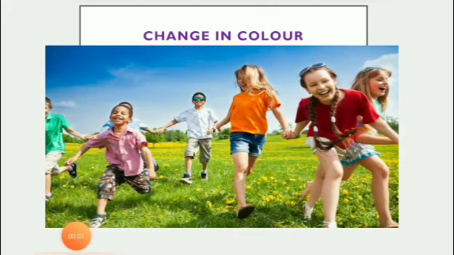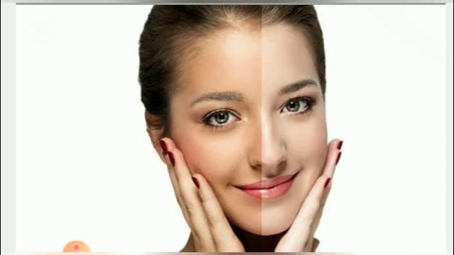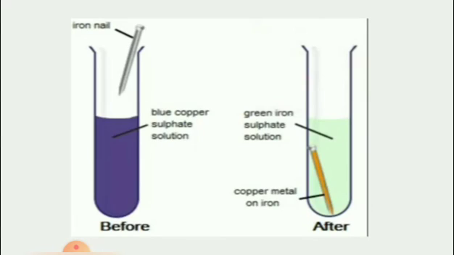Next, change in color. What happens when you play under the hot sun for a long time? Your skin becomes dark, right? Like this, certain chemical changes produce a change in color.